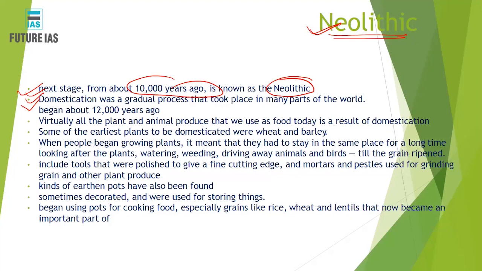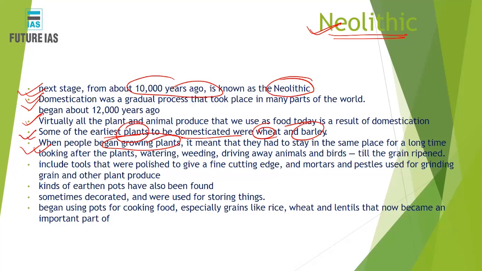The same thing happens in terms of grains also. People started domesticating certain grains, for example wheat and barley. Wheat and barley were some of the earliest plants grown by humans, and they were earliest because people adapted them to their needs. So it satisfied the requirements of humans at that time. So we started domesticating such animals and plants, and they still continue. Some of the earliest plants to be domesticated were wheat and barley, which I've already discussed, right? And people started growing the plants also.